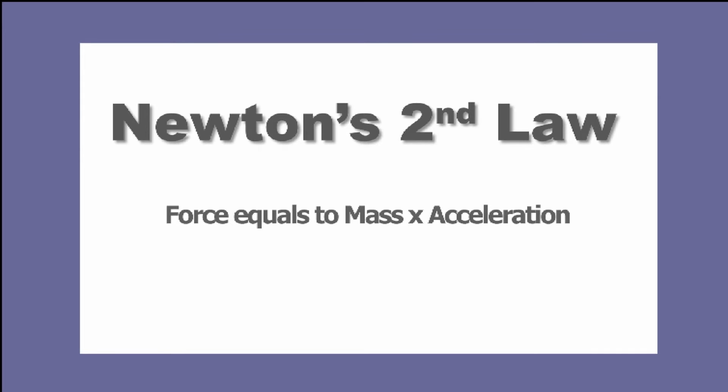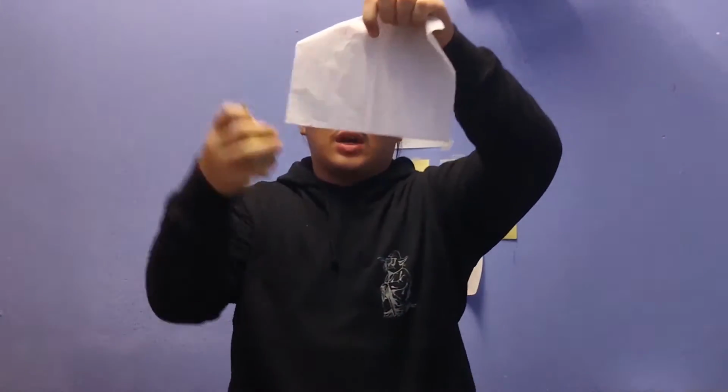The second law talks about force equal to mass times acceleration. As an example, here I have two objects with different mass, this tissue and this toy. This tissue, which is lighter, will fall slowly, and this toy will fall faster. This is because the gravitational force that acts on the toy is much bigger than on the tissue.